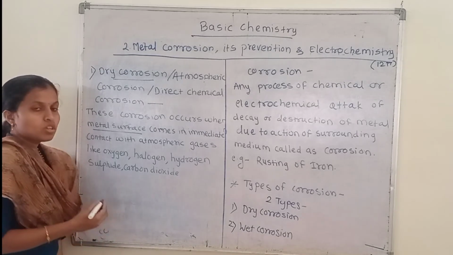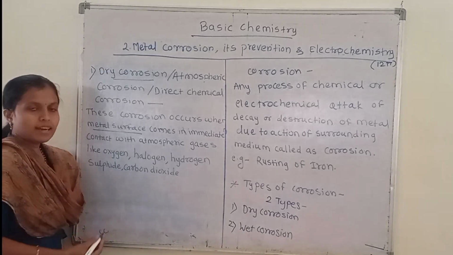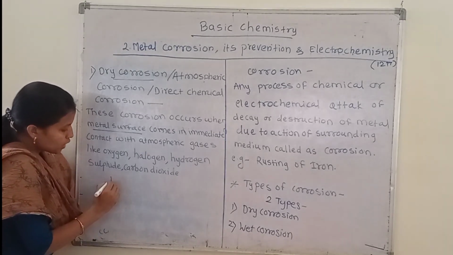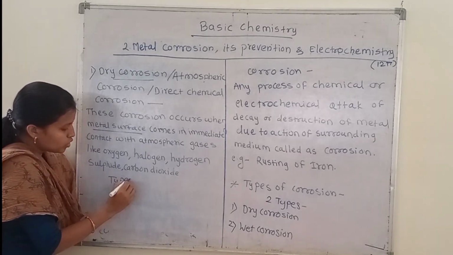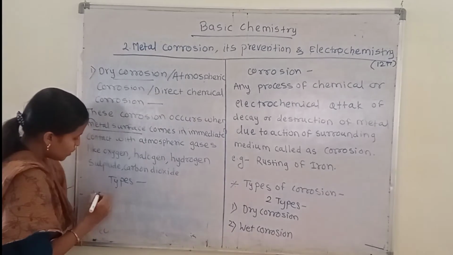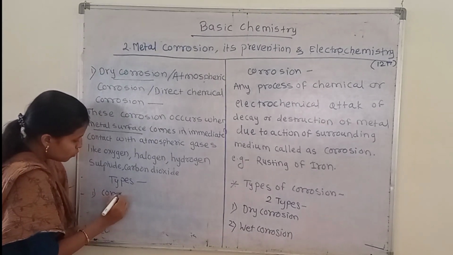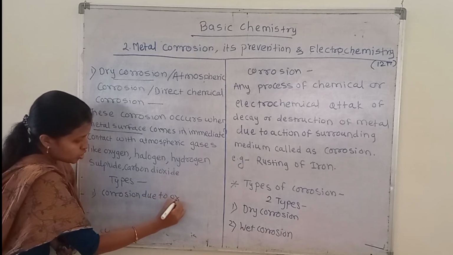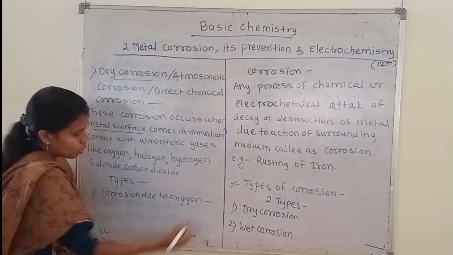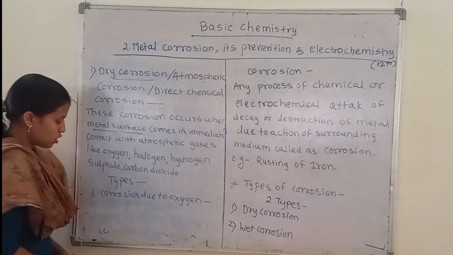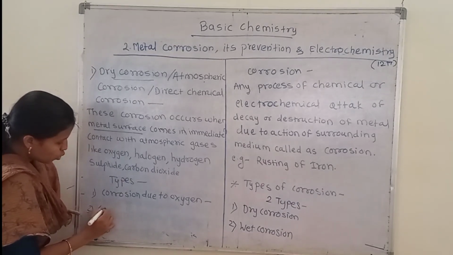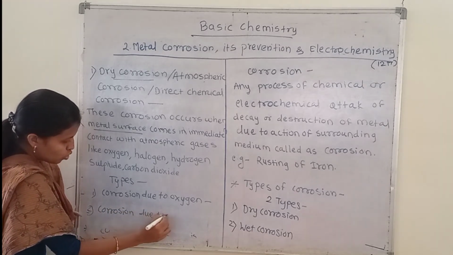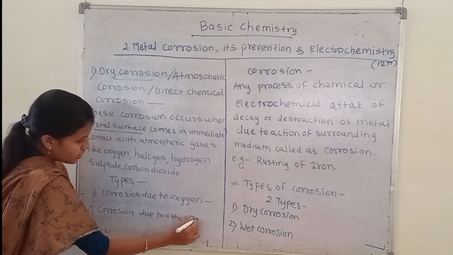Okay, so this dry corrosion or atmospheric corrosion occurs in two types. So, types of dry corrosion: first type, corrosion due to oxygen, and second type is corrosion due to other gases.